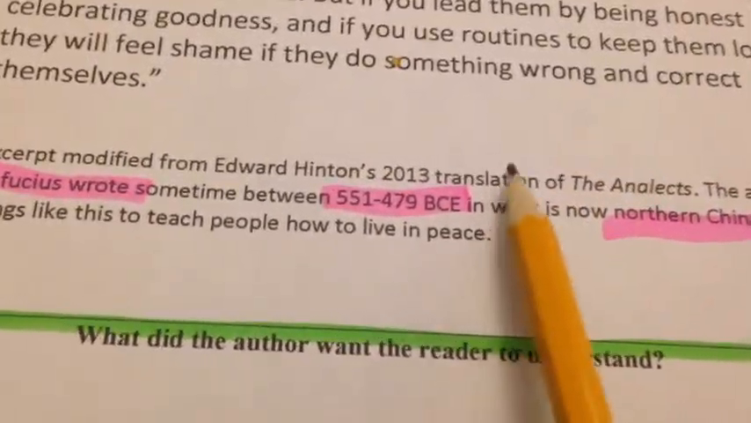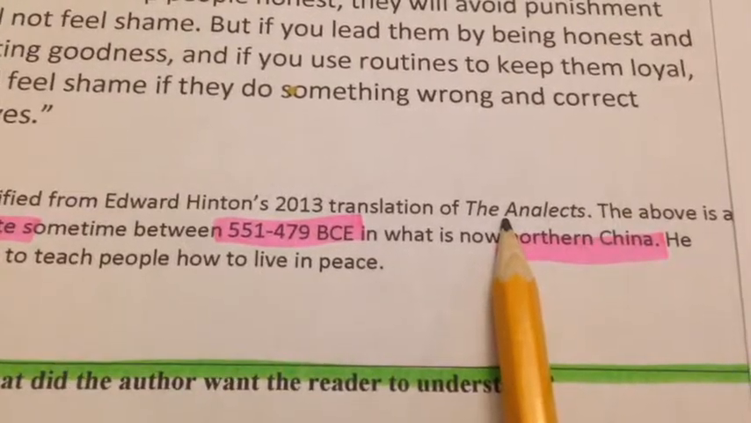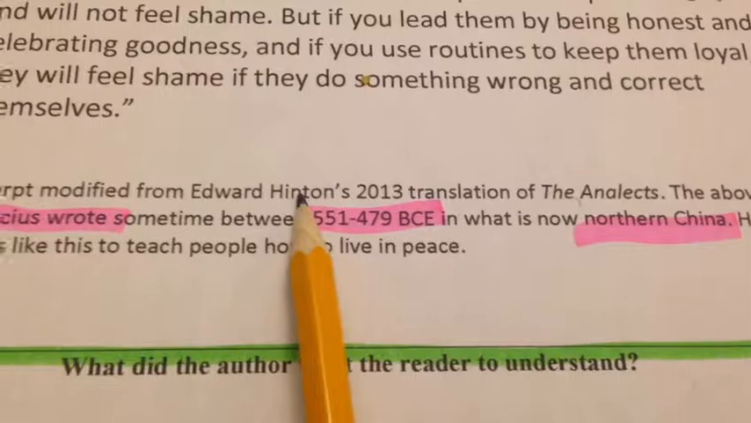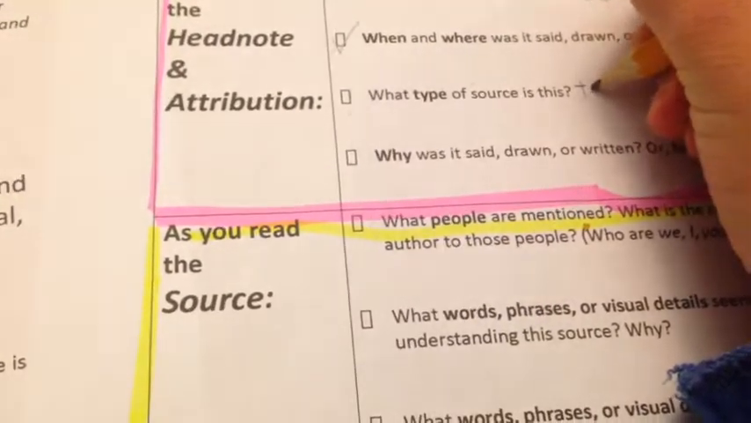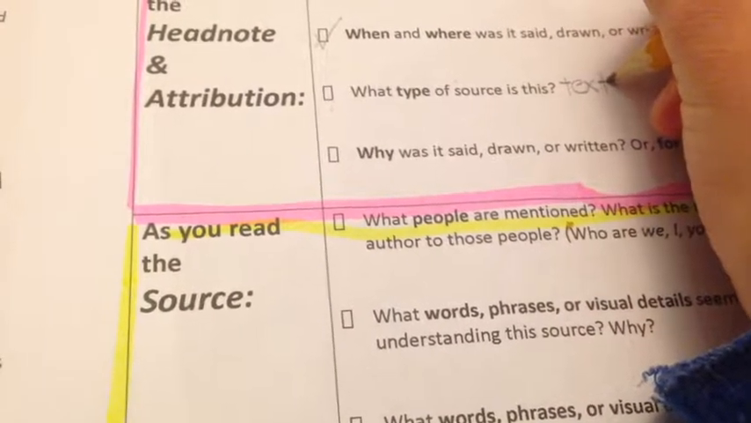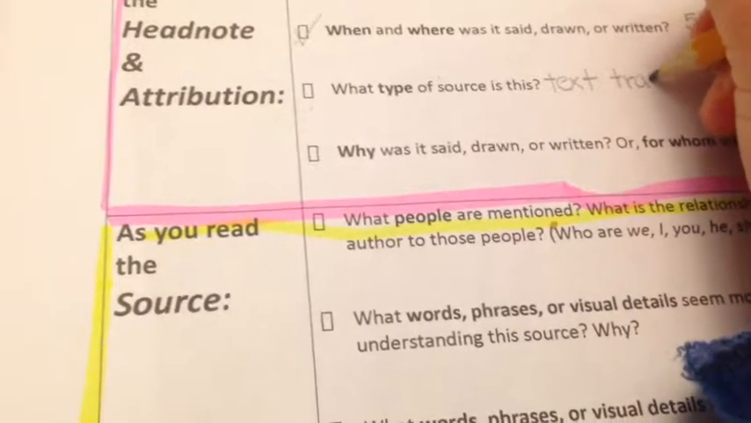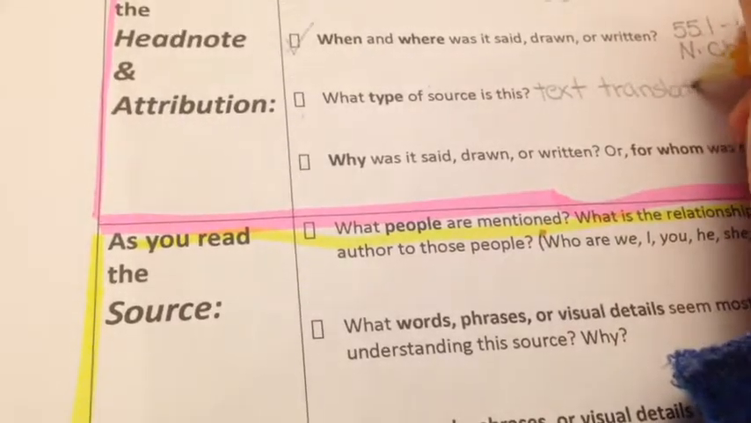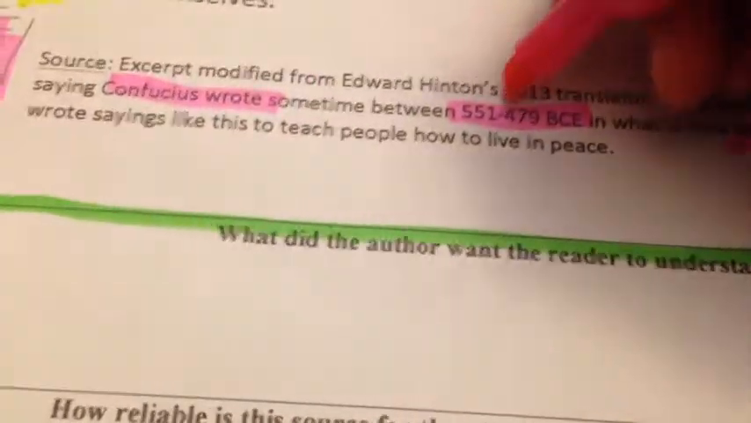Our next question is, what type of source is this? Well, here I can see it's a translation from the Analects, because he wrote it in Chinese, right, originally. But Edward Hinton had to translate it into English. So what type of source is it? I'm going to write text, because it's not a picture. And I'm going to write translation, because originally it was written in Chinese. Check. And I'm going to go over here to highlight my text evidence.